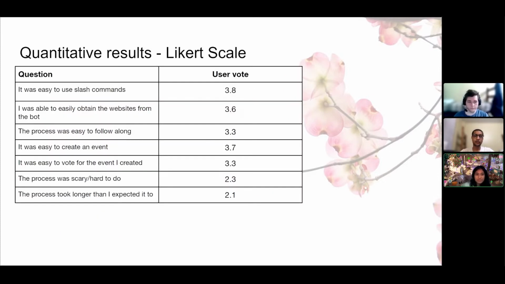Here are the quantitative results on the Likert scale. As you can see, most users were okay with using the Hangouts app. Most felt like it took a normal amount of time to use.